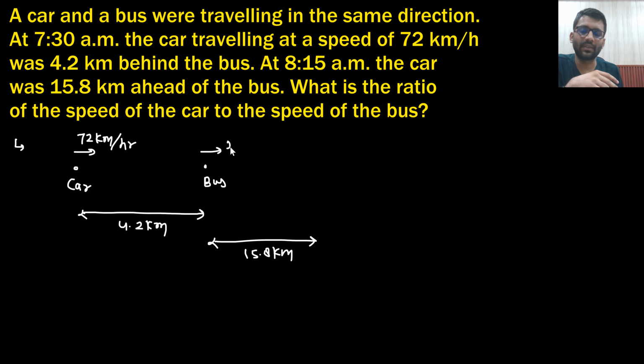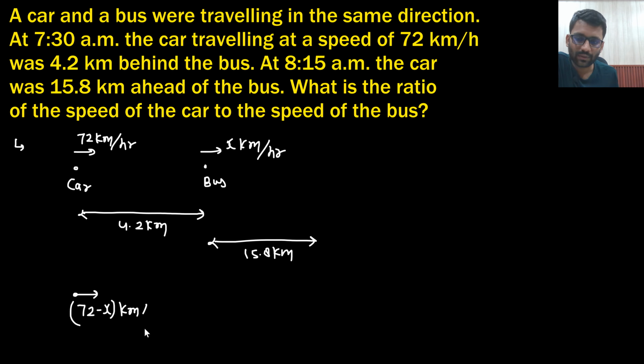Okay, so let's just say the bus is moving with x km per hour. Now if I say that the bus is stationary, what will be the speed of the car? That means the car is moving with 72 minus x km per hour.